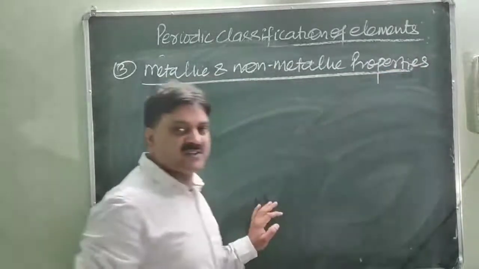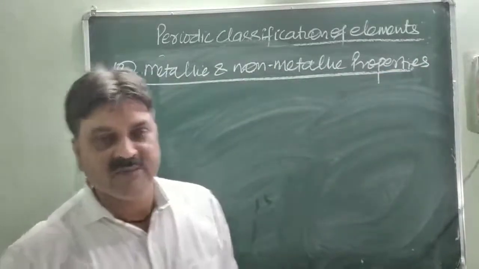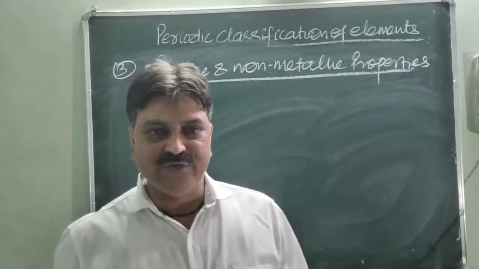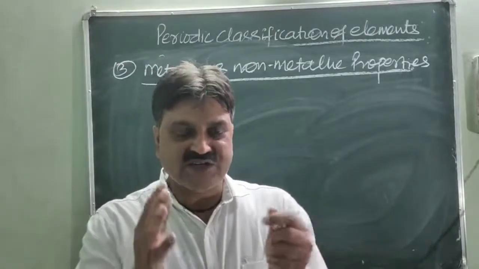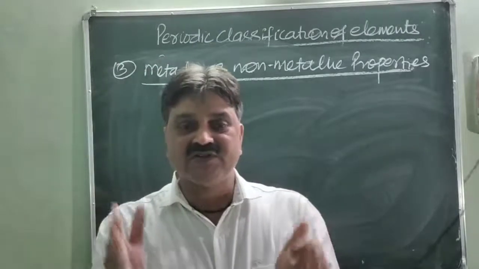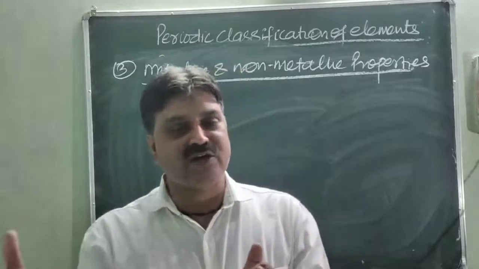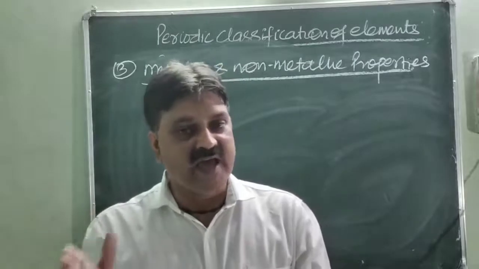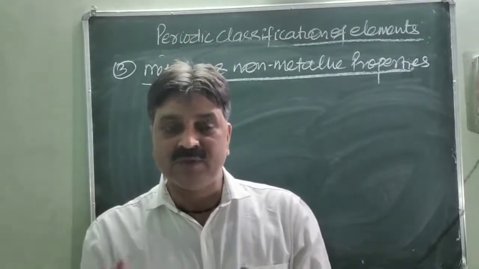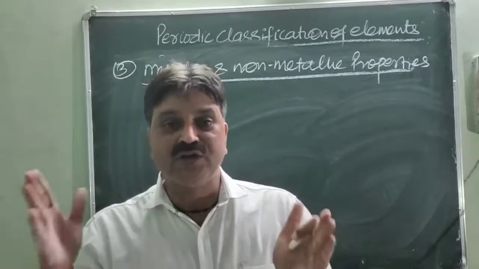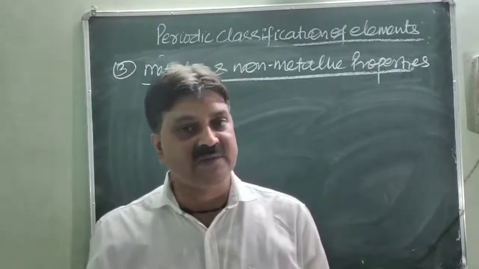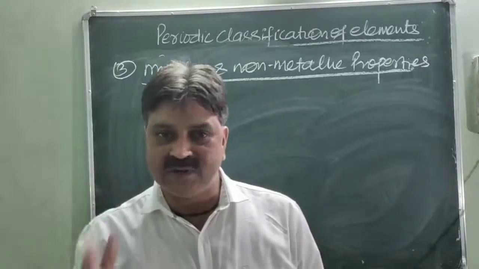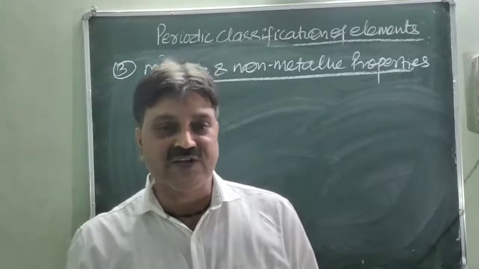So you have to read in the third lesson, metals and non-metals. Metals have the tendency to lose electrons. So which element tries to lose the electron? The one which is bigger in size. As the size of the atom increases, the distance between nucleus and valence electron increases, meaning the force of attraction between nucleus and valence electron decreases as we move from top to bottom within the group, because the size of the atom increases due to the increase in the number of shells as well as the number of electrons. It means the losing tendency of electrons increases from top to bottom, meaning metal is reducing in nature.